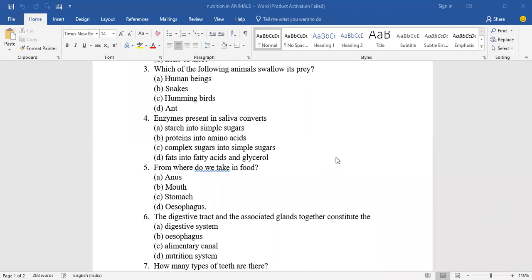51. From where do we take food in? Jayit, what is the answer for 51? Shiva, please wait.